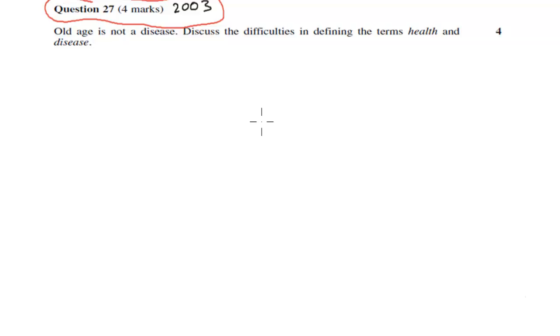I've got the marking guidelines and I've got a sample answer, so hopefully I can break down the question for you. But the question itself is: old age is not a disease. Discuss difficulties in defining the terms health and disease. It's worth 4 marks. So when you're ready, pause the video and attempt the question.